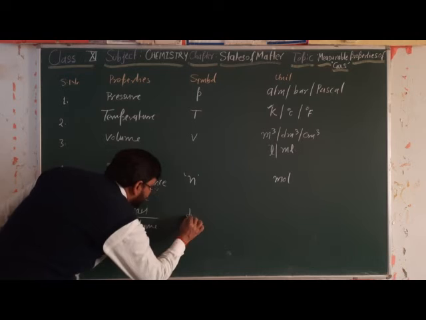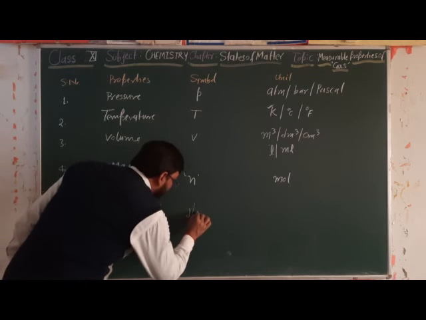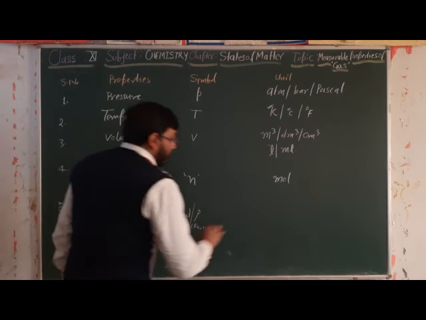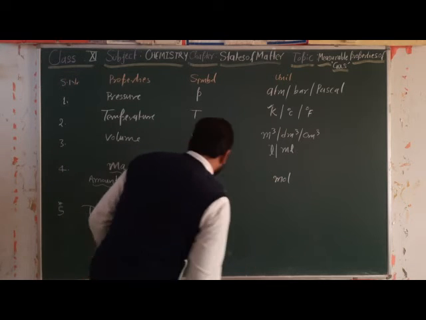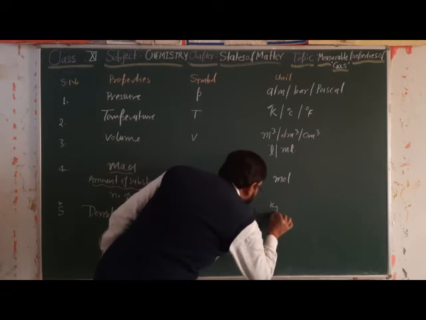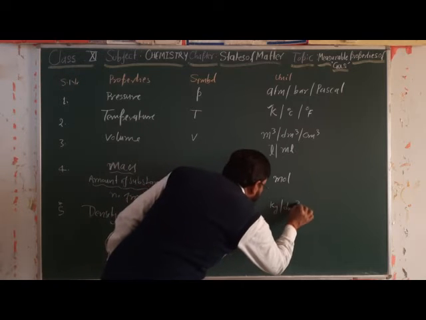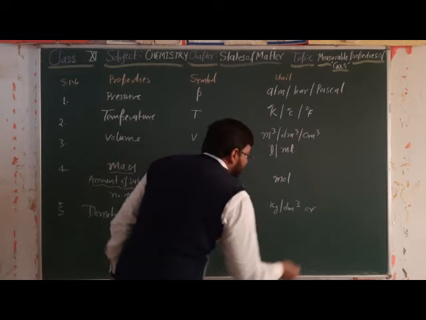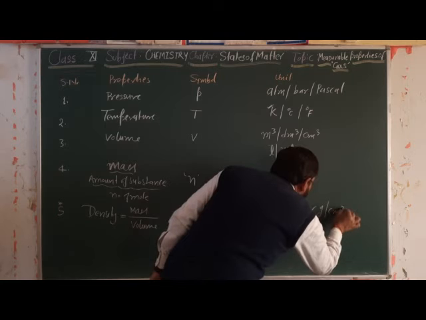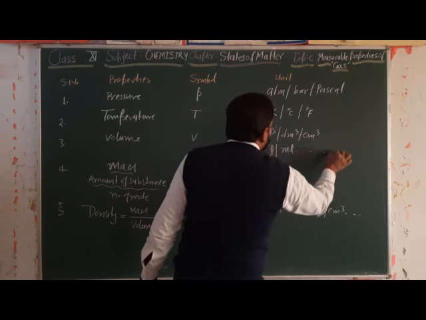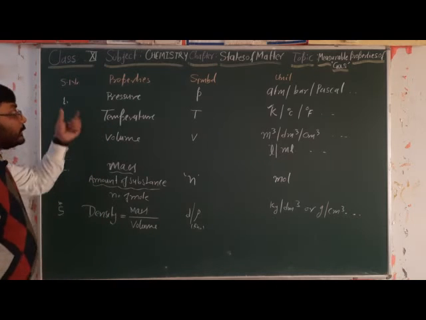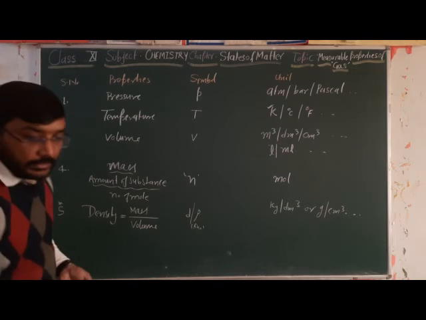And density we express by d or rho. This is called rho. And the unit depends on the mass and volume units, such as kilogram per decimeter cube or gram per centimeter cube, etc. Other units we have. So these are the measurable properties.